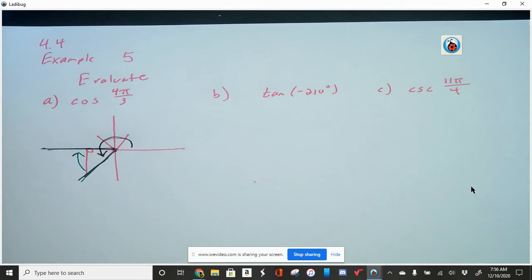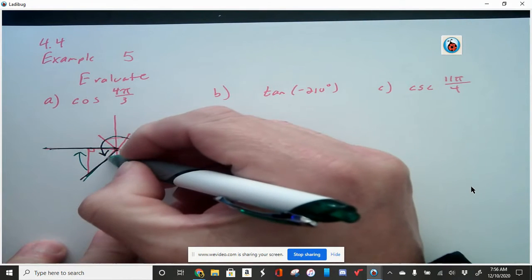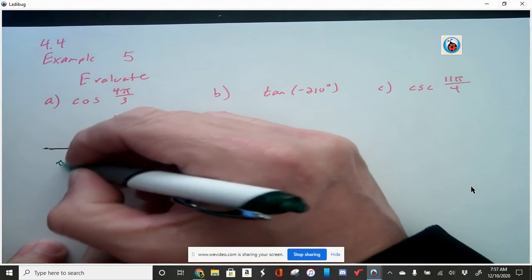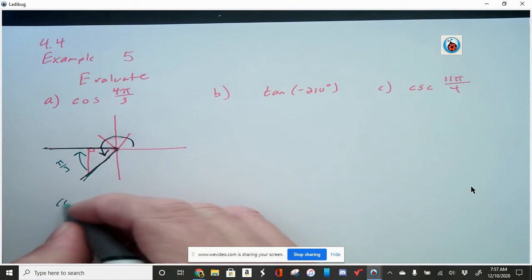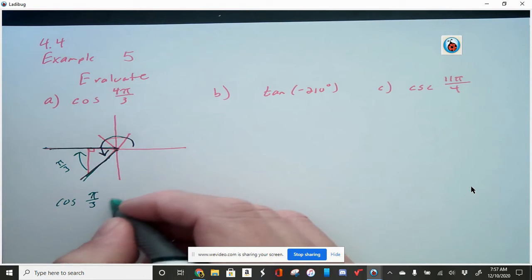I know how much this is, because if this is 4 pi over 3 to here, and this is 3 pi over 3, which is 1 pi, then this has to be pi over 3. So all I really need to do is find the cosine of pi over 3. Well, I say all you need to do is one little minor thing.